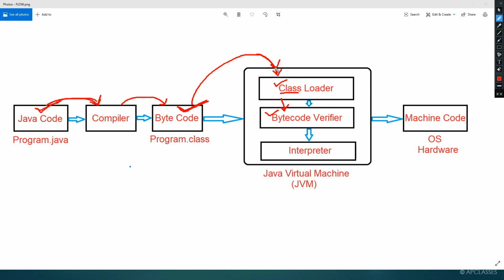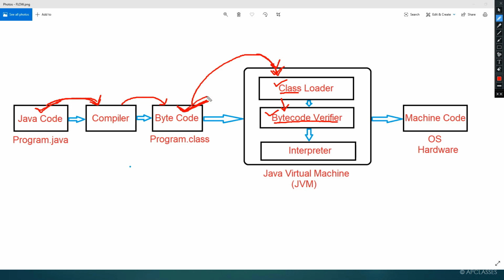And when it is loaded to JVM with the help of the class loader, which is present inside the JVM, this bytecode will come inside the Java Virtual Machine. Once it is loaded, the Java bytecode verifier is going to check whether it contains some error or not.